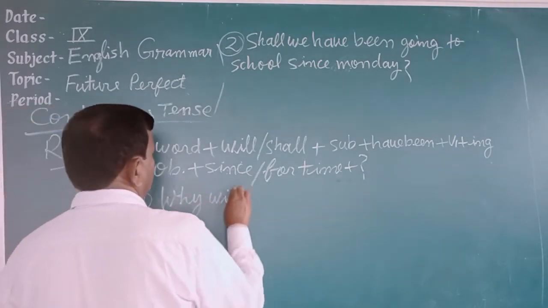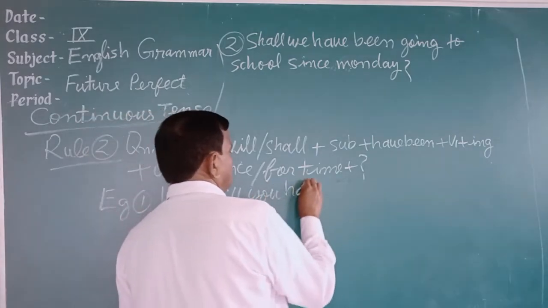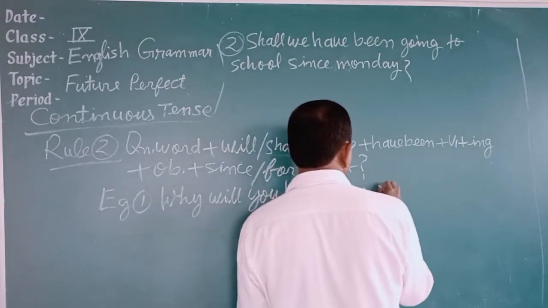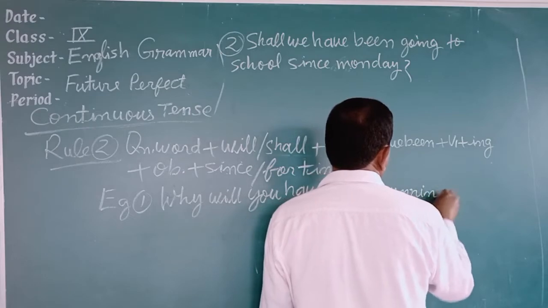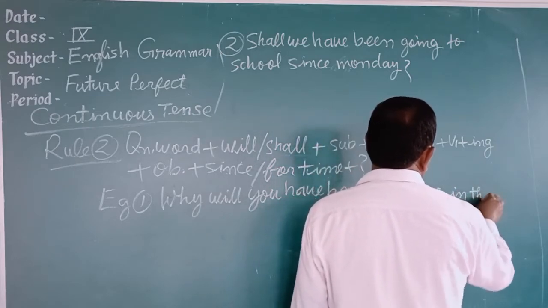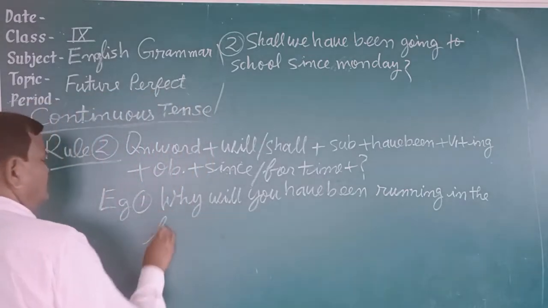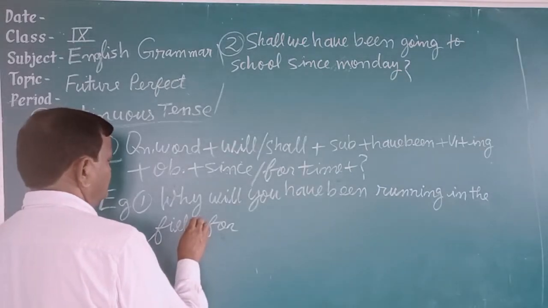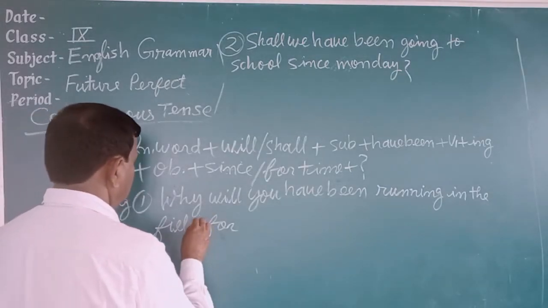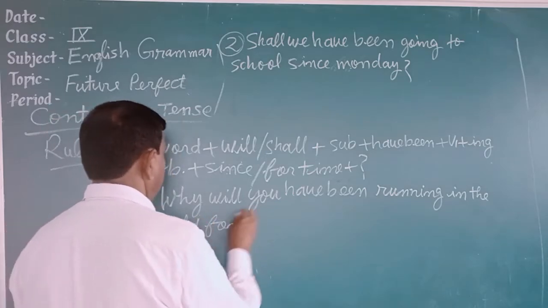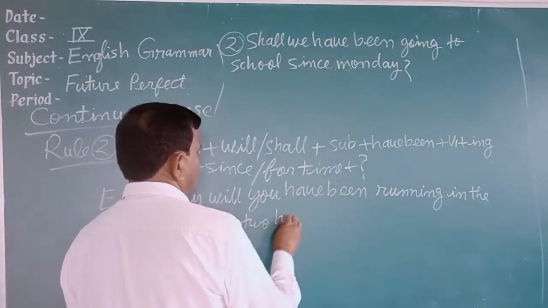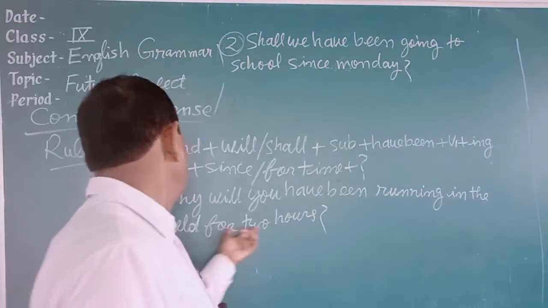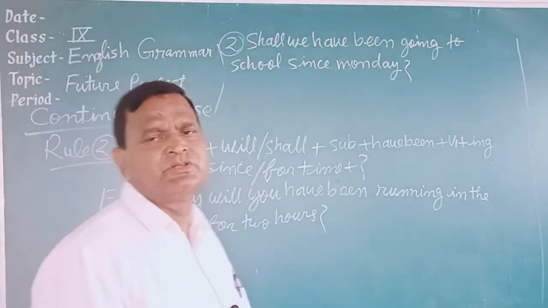Example: Why will you have been running in the field for 2 hours?